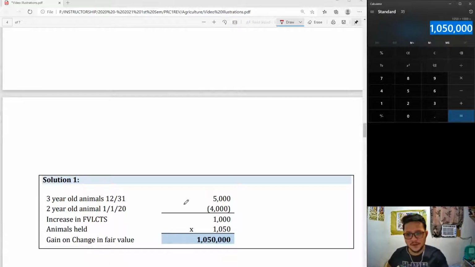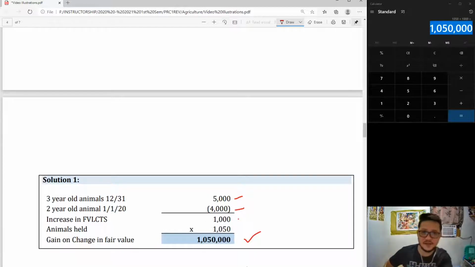Your solution for the first requirement, 5,000 less 4,000 increase, multiplied by the number of animals held, gain on change in fair value, 1,050,000.